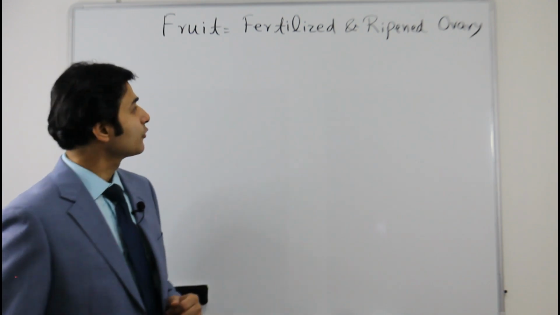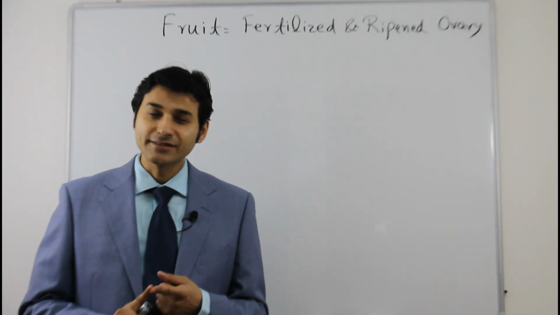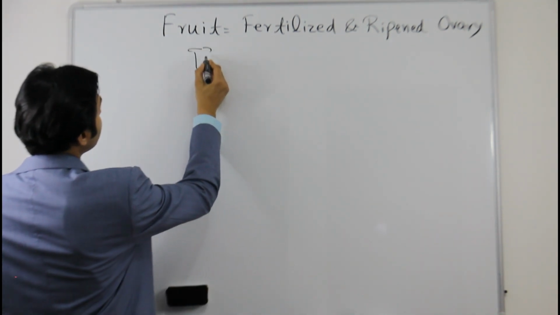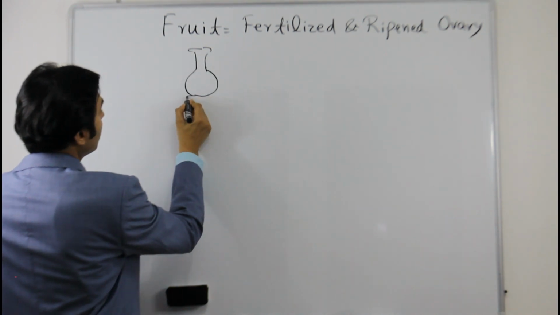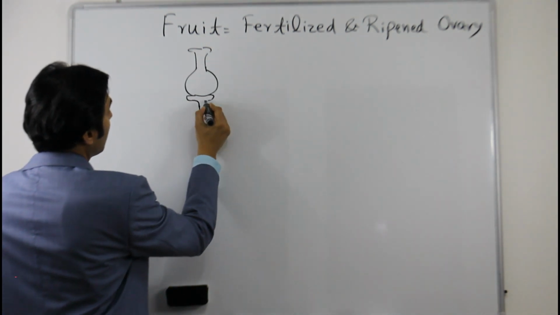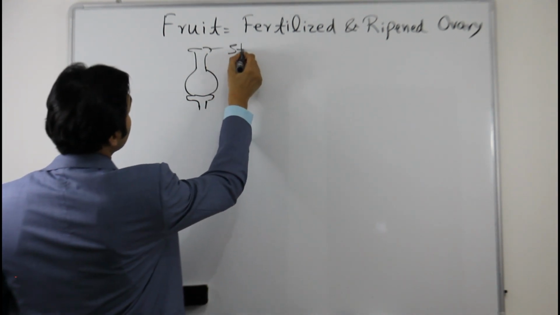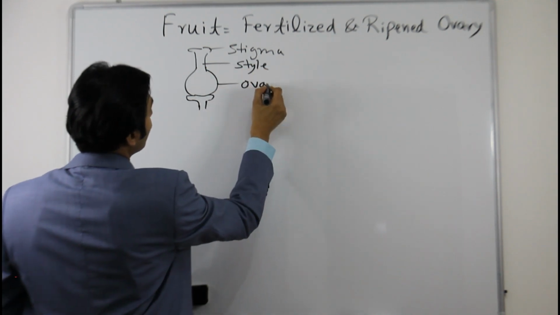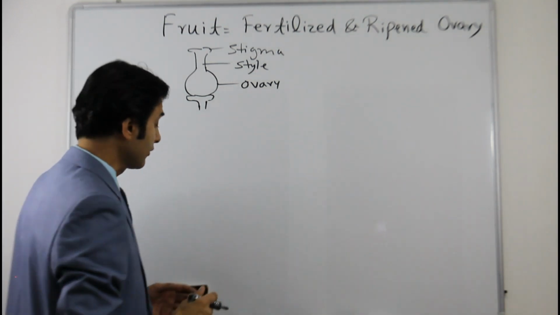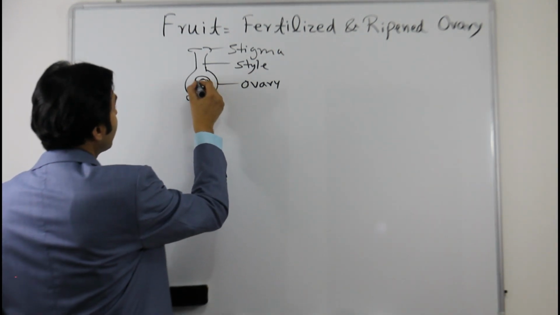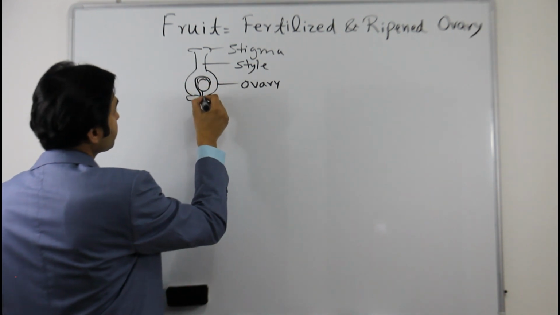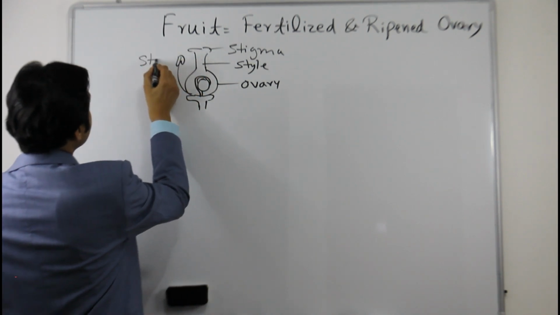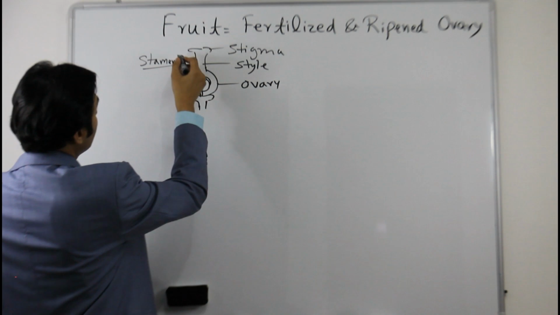Now today's topic is fruits. Fruit is basically a fertilized and ripened ovary. As you know, a flower has this gynoecium. To get more information on flowers, you can check my earlier videos on flowers. So this is the stigma, this is the style, and this is the ovary. These are the female reproductive parts of a flower, and inside the ovary there is an ovule attached. These are the stamens, anthers, the male reproductive part.